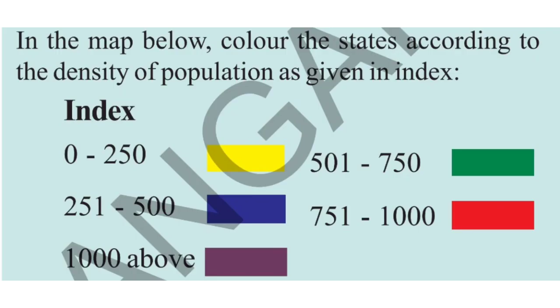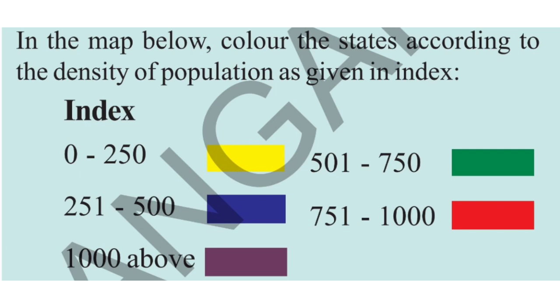Now below, look at the map. Before looking at the map, just look at the index given on the corner of the map. In the index, they have given 5 colors for 5 different slabs. If the density of population is between 0 to 250, you have to shade the state in the map with the yellow color.